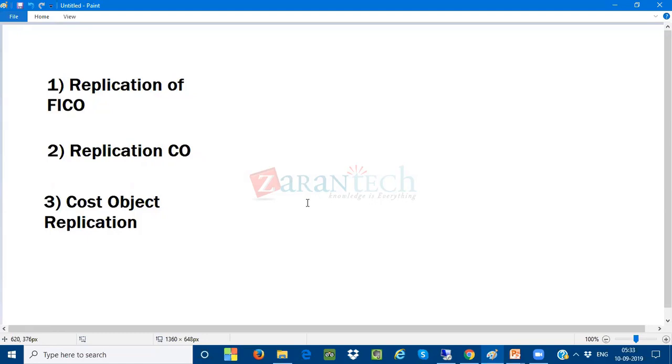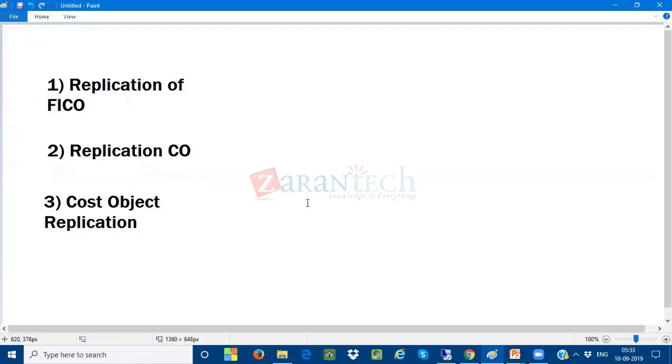That is the reason I'm going to be using something called FICO replication, or CO replication, or cost object. When you call it a cost object, something like we have cost center, profit center, we have different cost objects. So how are these cost objects going to be replicated? These are the three different interfaces, the three different replications we are going to see in the central finance system. Clear, sir?